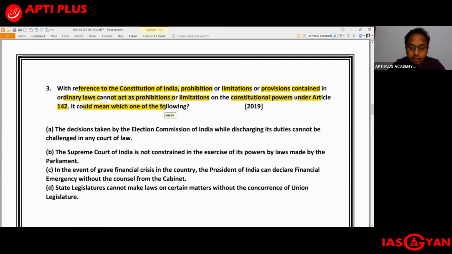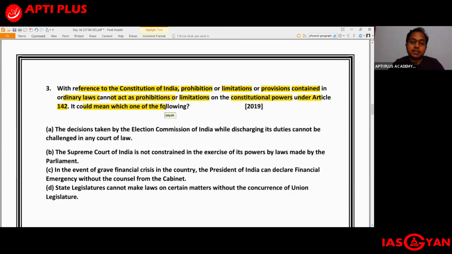The statement is saying that prohibition or limitations or provisions contained in ordinary laws cannot act as prohibitions or limitations on the constitutional powers under Article 142. What does this particular statement imply? Let us see. Again, this is from Polity and Governance, asked in the year 2019.